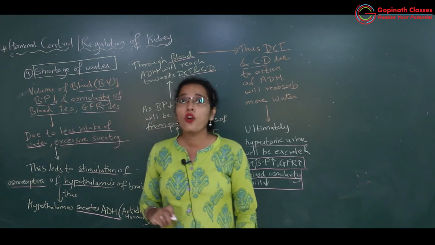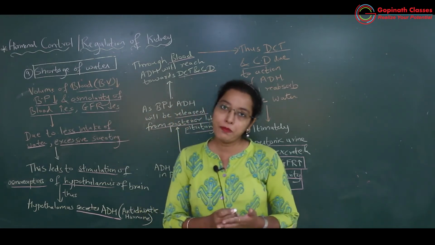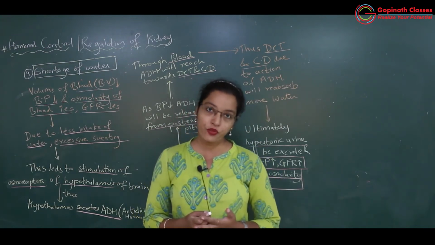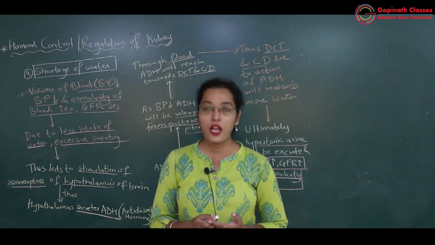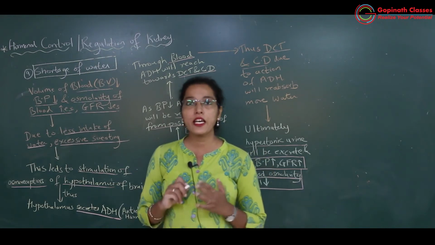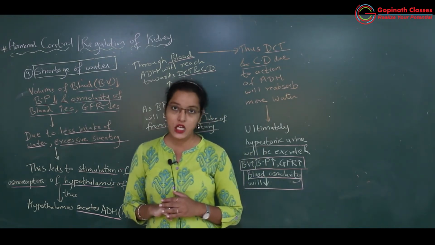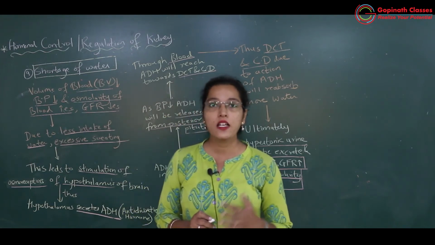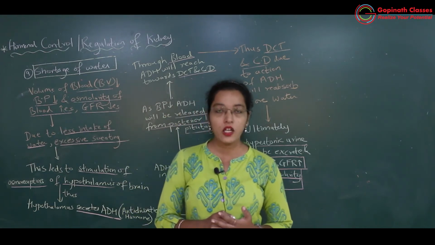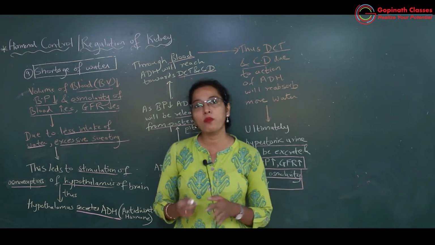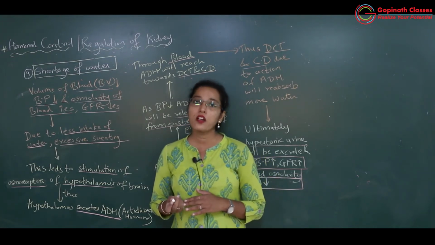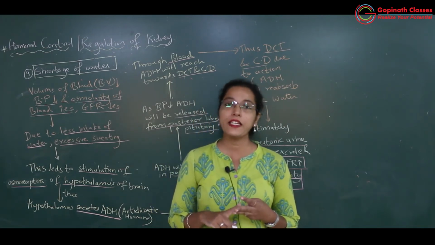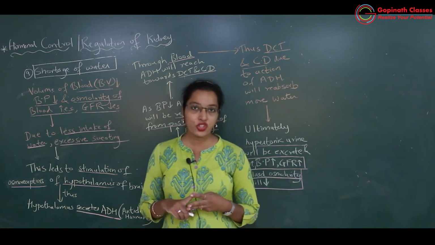So to make the BP normal, there should be reabsorption of more water from the tubules of the nephron, and for that purpose ADH hormone will be secreted. Now we will study how exactly antidiuretic hormone is secreted in our body. We will be learning in hormonal coordination that pituitary gland has 3 lobes, anterior lobe, then intermediate lobe and posterior lobe.